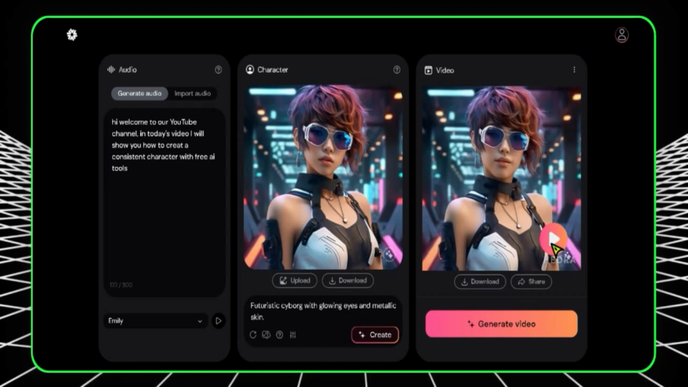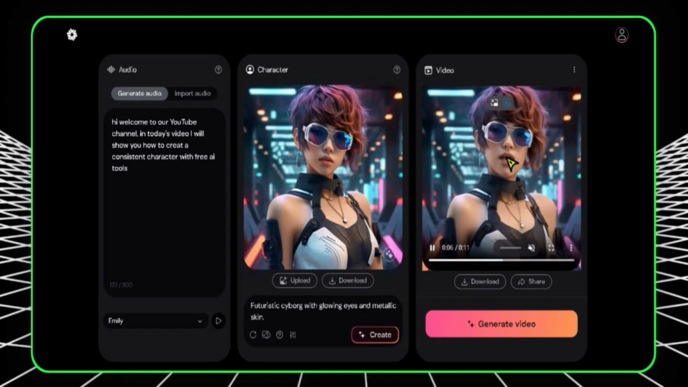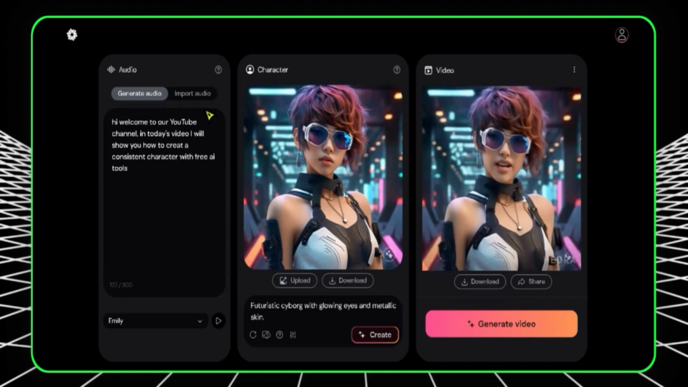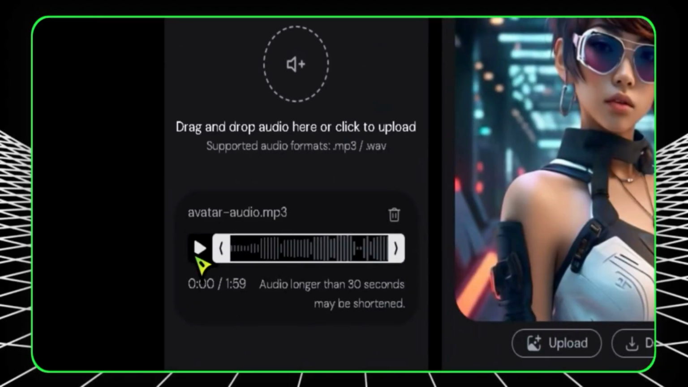The lip syncing is very good. As you can see, it shows some kind of movements in the lips and at the same time the head movements. It's very good and very amazing. Now we are going to test it with a song that I uploaded over. So let's go to the import section here. Then let's test the audio together.